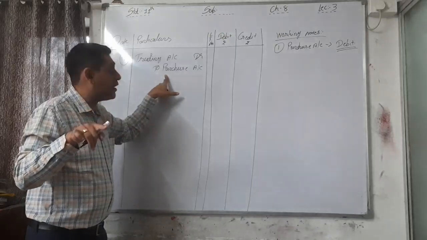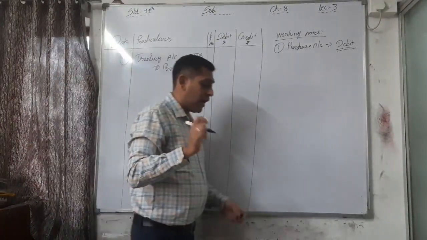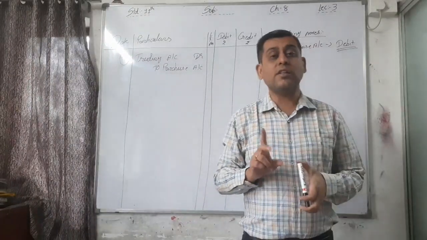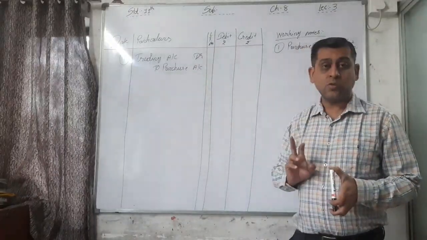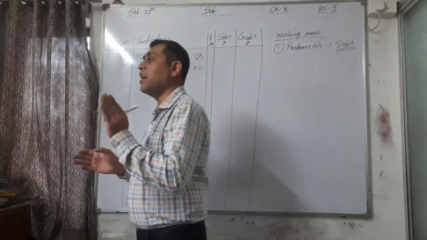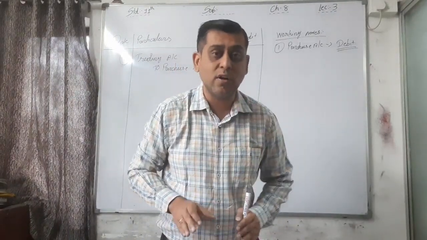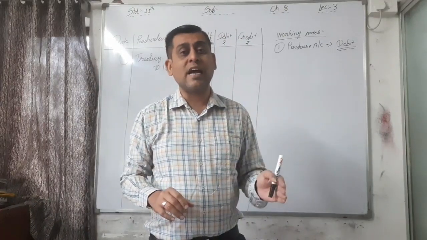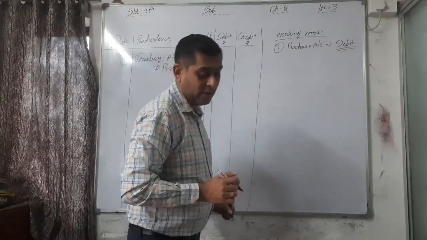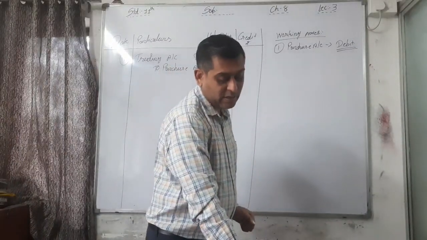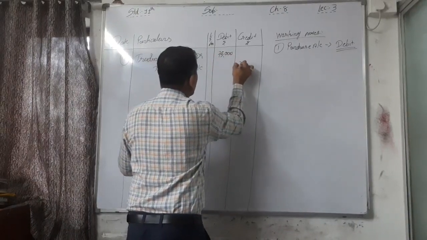And which account is debited? The remaining account is trading account. Always at the end of the year, purchase, sales, purchase return and sales return must be transferred to trading account. So the rule is: whatever the balance is, first of all make the reverse, and the remaining side is trading account. Okay, the amount is 75,000, purchase balance is 75,000. So here the entry is 75,000, 75,000.